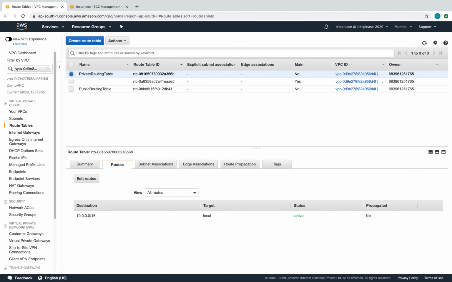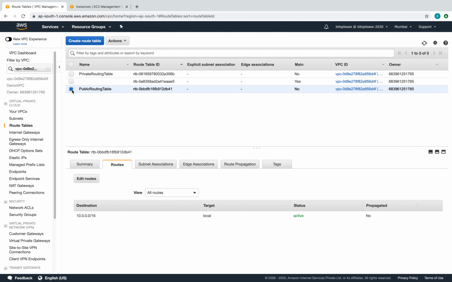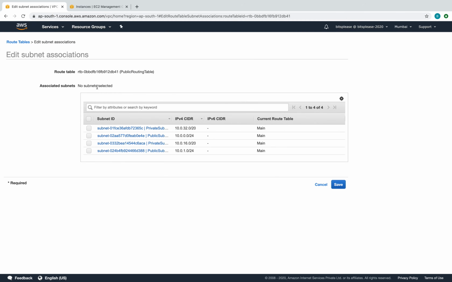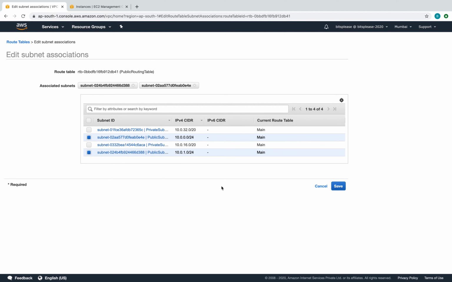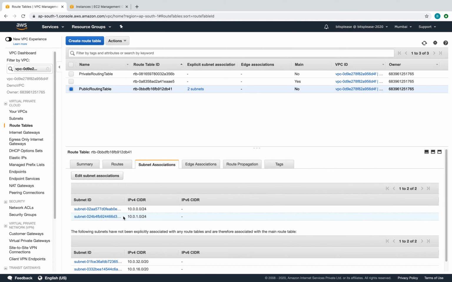Okay, now what you've got to do, just creating a routing table is not enough. So let's select our public routing table. You need to attach the subnets associated to it. So where do we do that? You can see subnet association here, and currently all the subnets by default would be associated with the main table. So we have to just attach them to the public routing table which we just now created. So we'll say edit subnet association, and which are our public subnets? You can see here, this is public, this one is public. I'm going to say save. By doing that, you can see the two public subnets have been attached here.